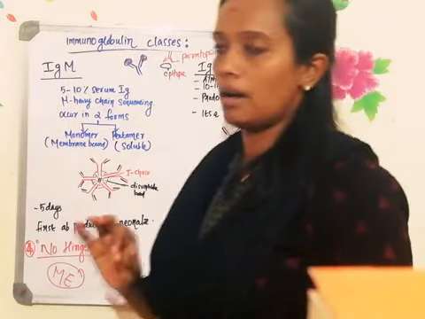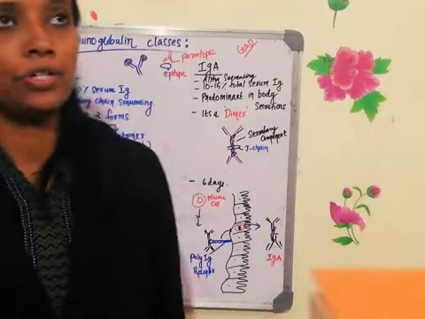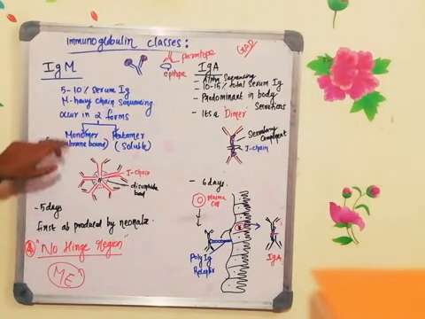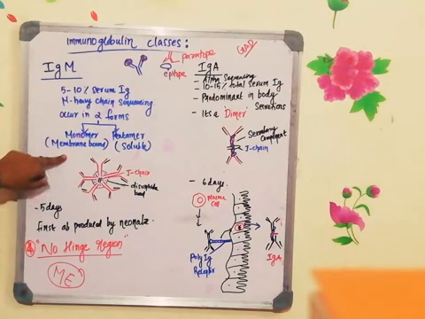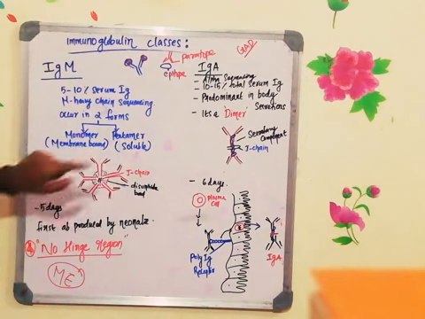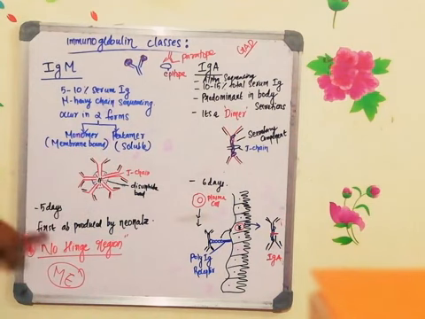Immunoglobulin M, the amino acid sequencing is mu. 5 to 10% of the total serum immunoglobulin is immunoglobulin M. And there are two forms. One is monomeric, which acts as a receptor for B cell, the BCR. Another one is pentameric, which is soluble in nature, and the life of immunoglobulin M is 5 days.